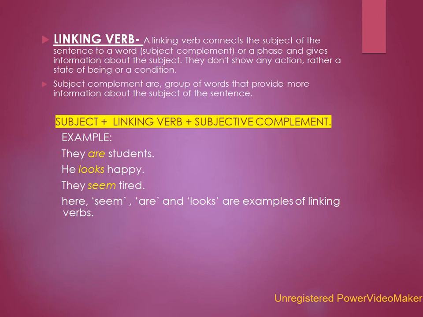Subject complements are groups of words that provide more information about the subject of the sentence. See the construction: subject plus linking verb plus subject complement. Let's also see some examples. They are students. He looks happy. They seem tired. Here, seem, are, and looks are examples of linking verbs.